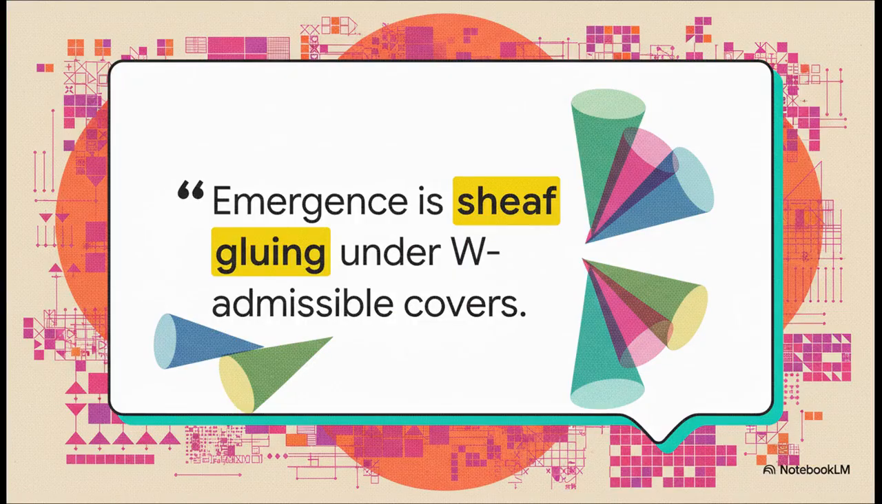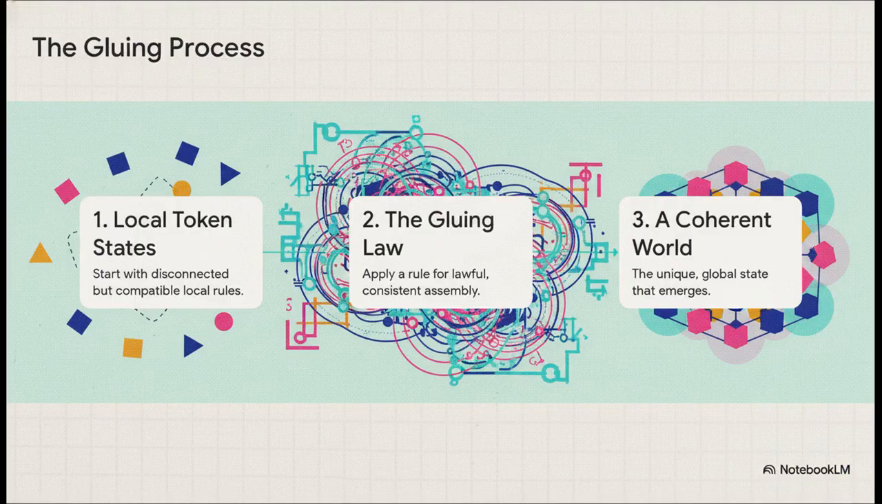And here it is, the answer, the central thesis in a single powerful sentence. Emergence is sheaf gluing under admissible covers. This is the mathematical engine that connects the low-level token rules to the high-level world we see. So, what does that actually mean? So what is this gluing?